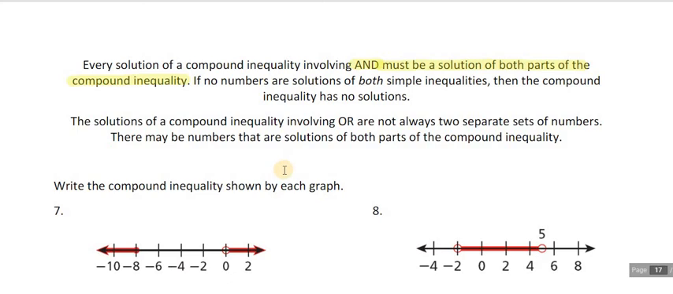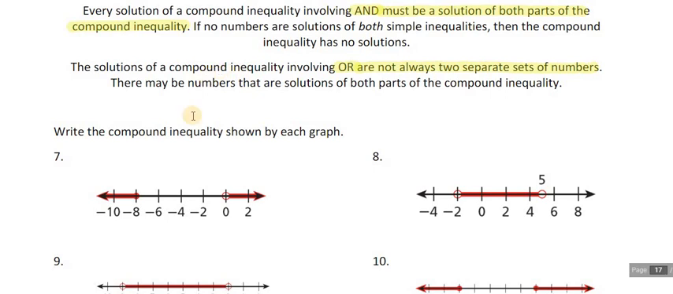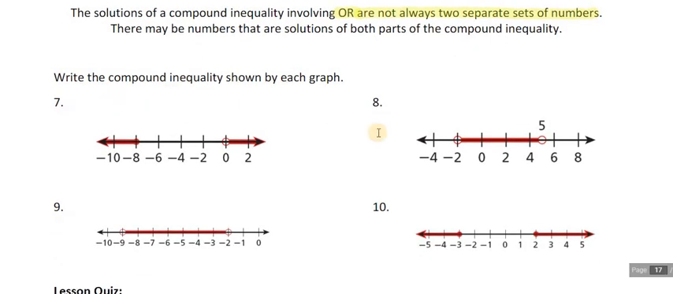Okay, the solutions of a compound inequality involving or are not always two separate sets of numbers. They usually are. There may be numbers that are solutions of both parts of the compound inequality, but again, in general, our ors are just going to be going out, and you won't have to worry about any additional overlap. So if we're now kind of working backwards, we've got 4 problems here. I'm going to do 2 of them and you're going to be doing 2 of them.